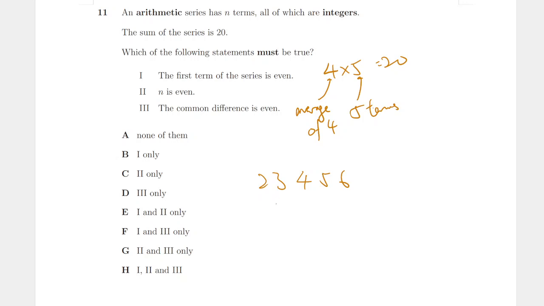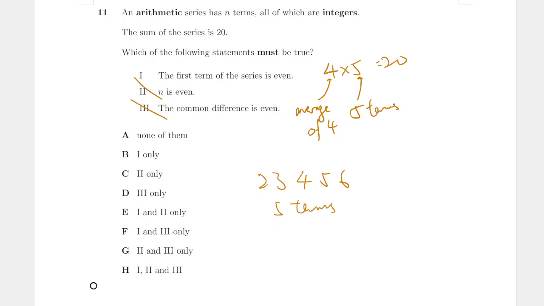So how many terms does this have? 5 terms, right? So option 2, gone. N is not even. N is 5, so N is odd. Okay, how about option 3? The common difference is even. Well, the common difference is 1, right? So 3 is also wrong.